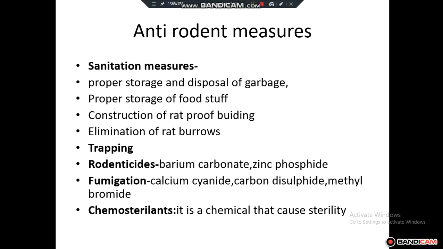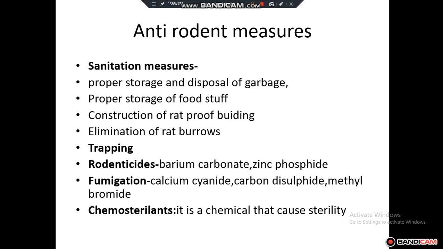Next is trapping. So these are the trapping measures that can be used to kill these rats. Next is rodenticides, that is barium carbonate and zinc sulfide, the rodenticides that can be kept in the food, and this food can be provided for the rat. Once the rat comes in the night and has this food, next day the rat might have died. So in that way rodenticides can be used.